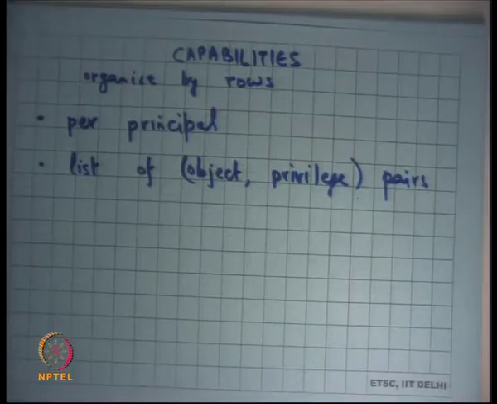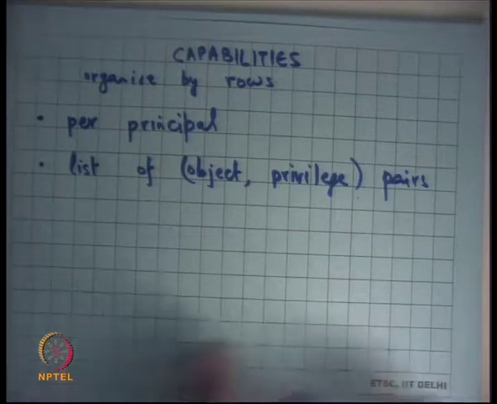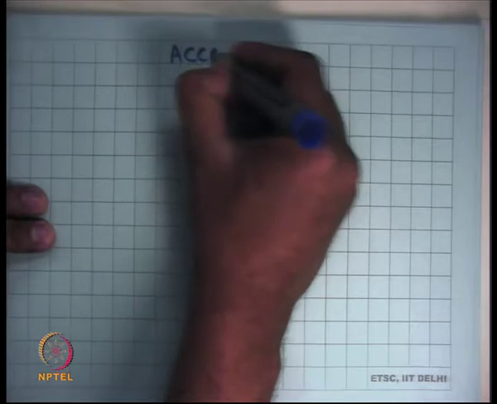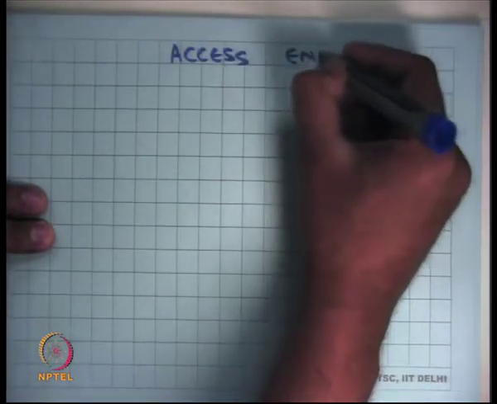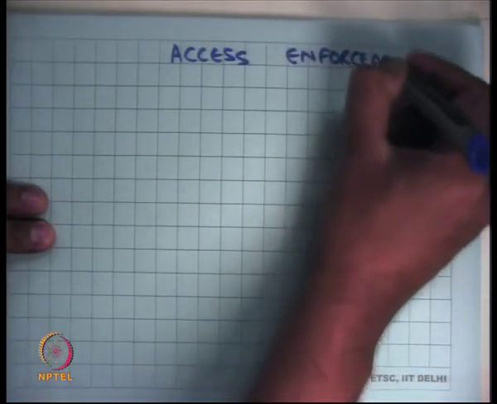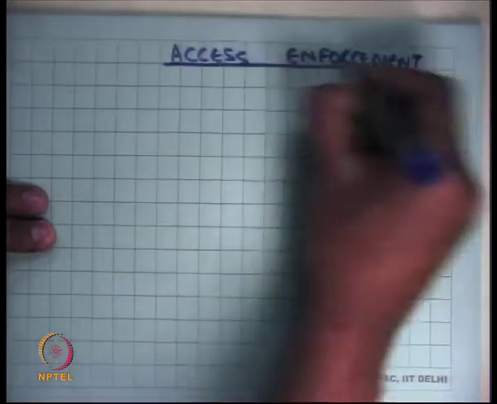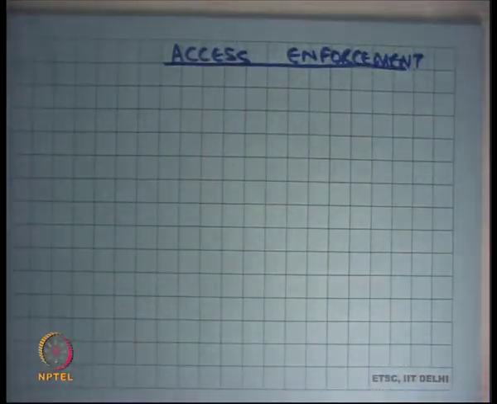Okay, finally, enforcing access. For a kernel, what does access enforcement mean? We've seen how you authenticate: using passwords or badges or some biometrics or whatever.